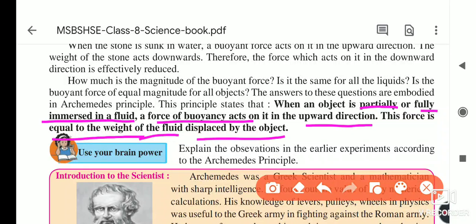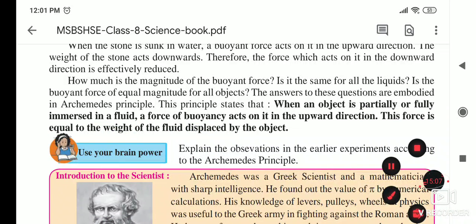displaced by the object. Suppose this is water filled fully to the brim, and if I put one stone in it, some water spills out. And how much is that spilled water? That is equal to the weight of the stone that we put inside the bucket. So that is the Archimedes principle.